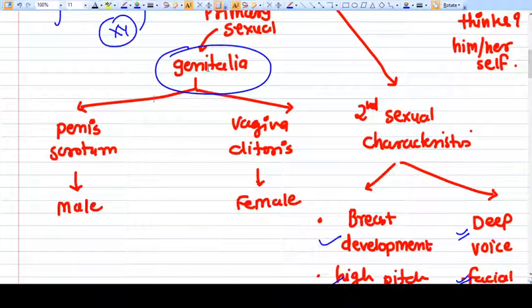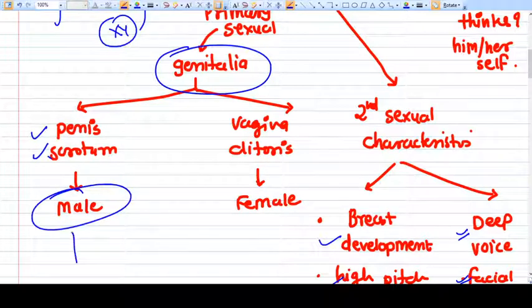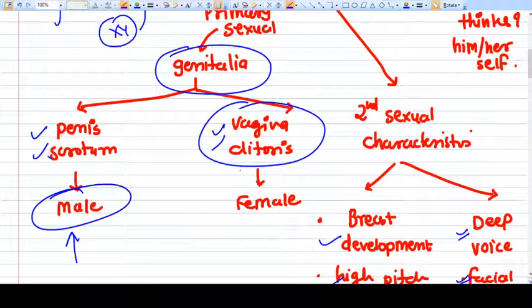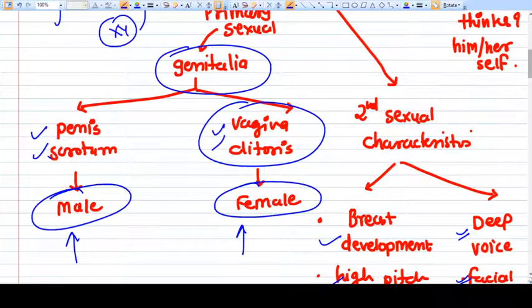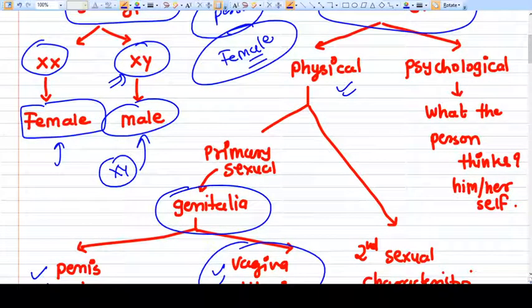So if the newborn baby has a penis and scrotum, the baby is considered a male. If the baby has a vagina-like structure or a vulva-like structure instead of penis and scrotum, the baby is considered a female by the parents and the society. But genotypically we don't know if it is female or male.